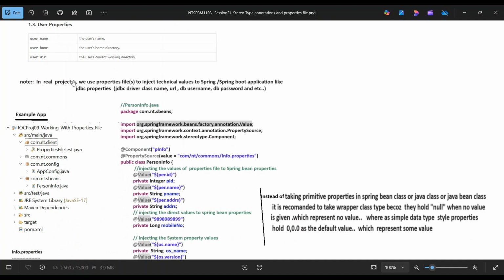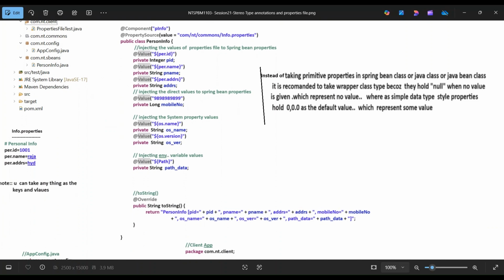Note, in real projects we use properties files to inject technical values into Spring and Spring Boot applications, like JDBC properties: driver class name, URL, database username and database password, using a properties file.